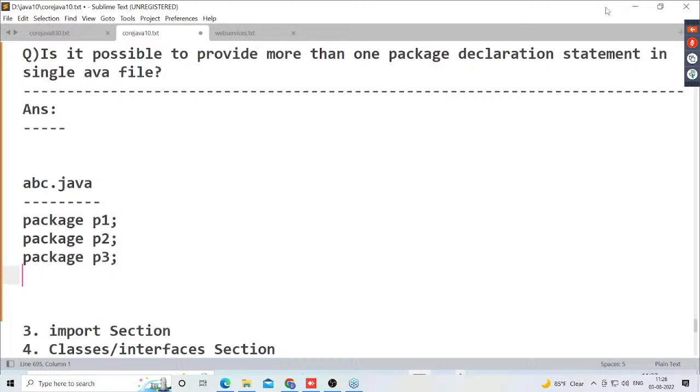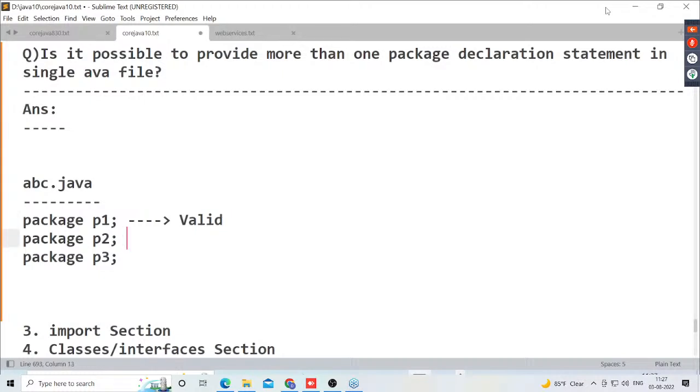Okay. Now tell me, what is the first one here? Package P1, the first one. Am I right or not? Okay, this is the first one. So this is valid. As per the rule, the package declaration statement must be the first statement, not the second statement, not the third statement. So package P1 is the first statement, so it is valid.